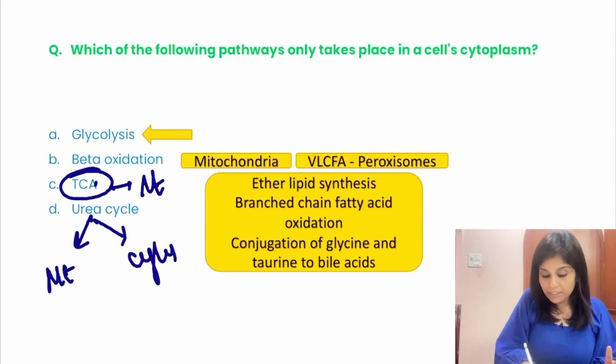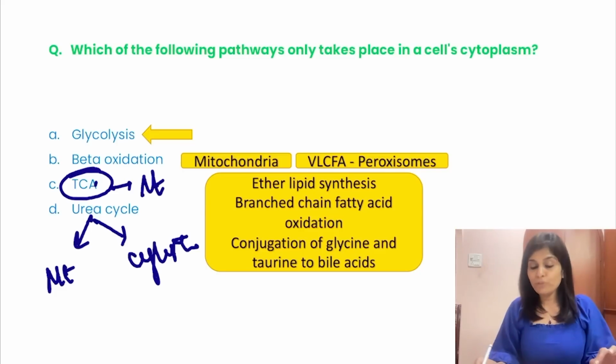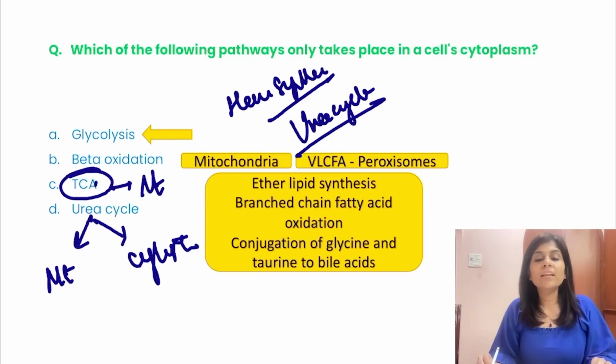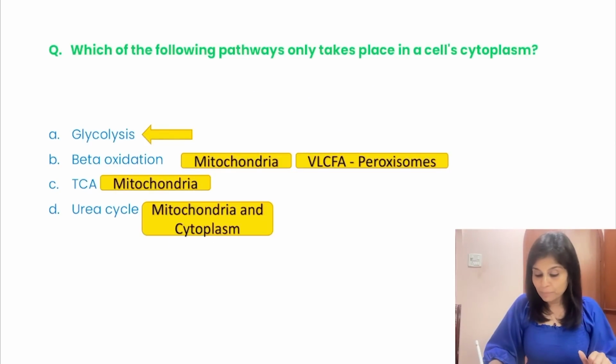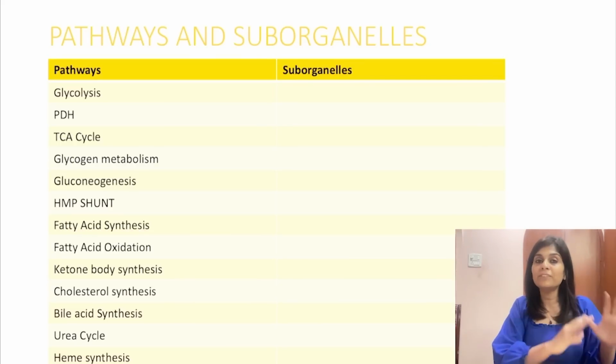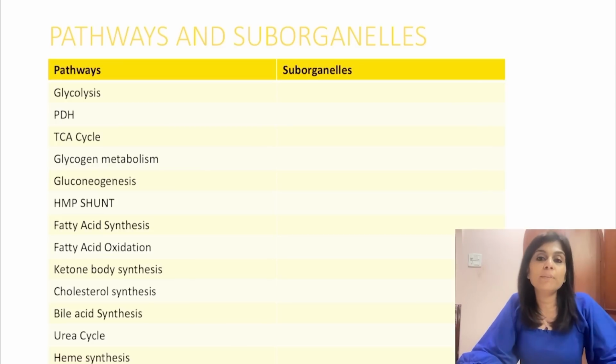Remaining steps happen in cytoplasm. So all of you memorize this. Heme synthesis and urea cycle happen partly in mitochondria, partly in cytoplasm. Okay, so can we fill up this tabular column? If you fill up this tabular column, then any question that is asked based on pathways and suborganelles, you will be able to answer.